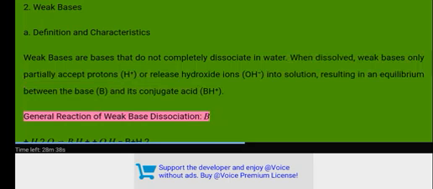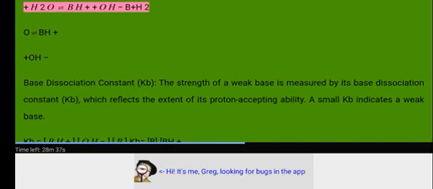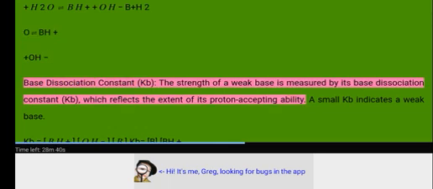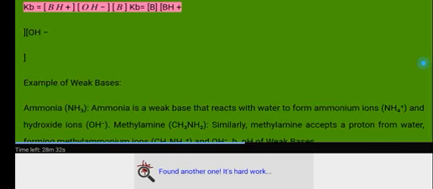General reaction of weak base dissociation: B + H2O ⇌ BH+ + OH-. Base dissociation constant Kb. The strength of a weak base is measured by its base dissociation constant Kb, which reflects the extent of its proton accepting ability. A small Kb indicates a weak base. Kb equals [BH+][OH-] over [B].